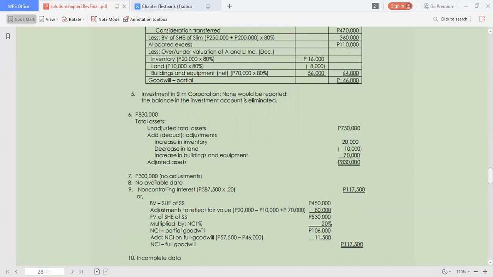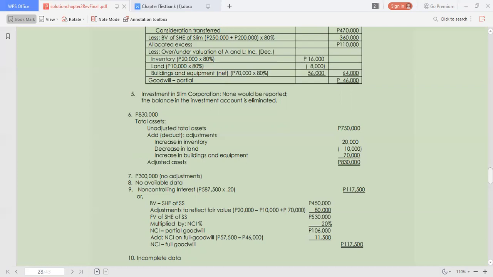Non-controlling interest is 587,500, and we multiply it by 20%. We get 117,500. Now, as stated above, 587,500 is the sum of the parent's investment of 470,000 and the non-controlling interest of 117,500.